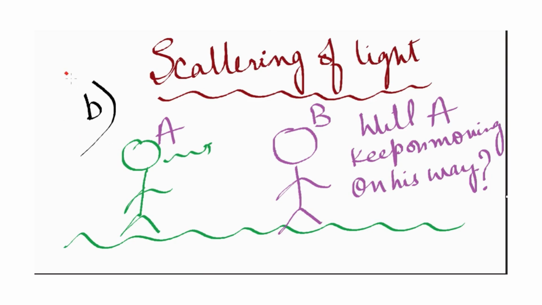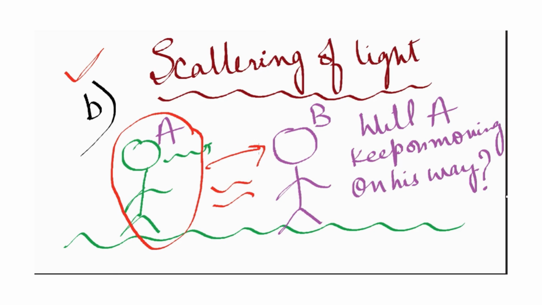Now there is a situation B in which this person A, going on his way, encounters another person B, who has a size comparable to his own. Now, do you think that person A will keep on moving on his way? Definitely not, because now person B is on his way and has a size comparable to A. Now a similar thing happens with our light.